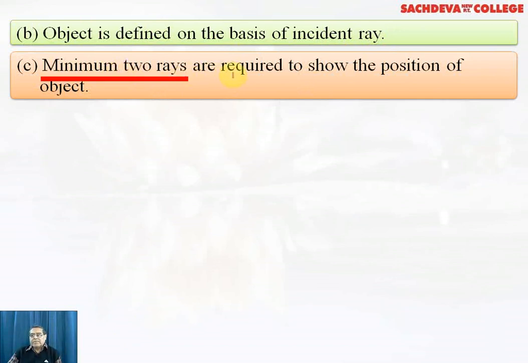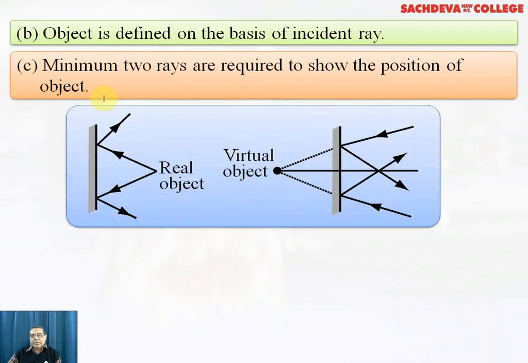A minimum of two rays is required to show the position of the object. It is shown in the figure on the left side. An object is indicated. The shaded region is called the silvered portion. From a point, two incident rays are moving towards the plane surface. When they fall on the plane surface, they are reflected.